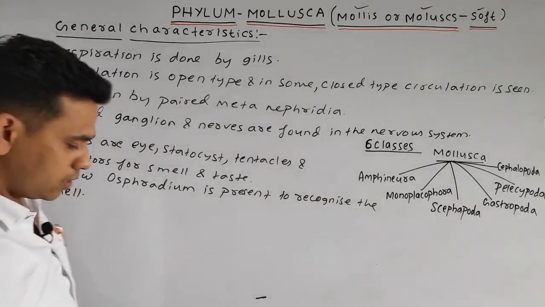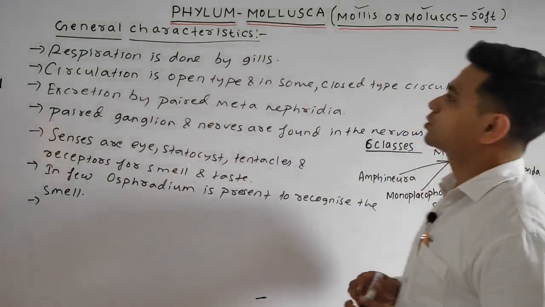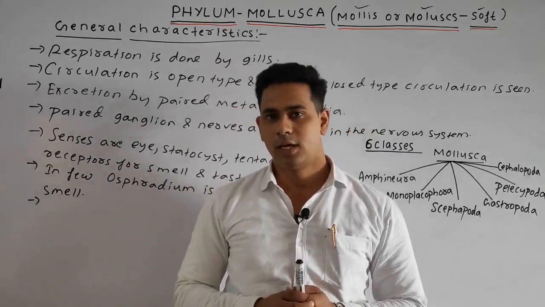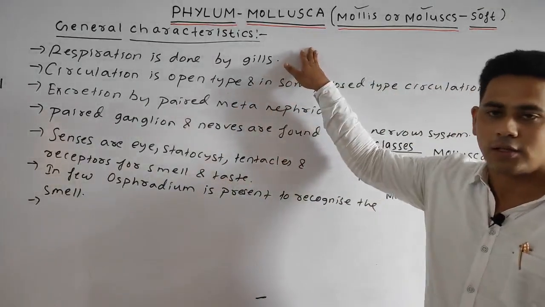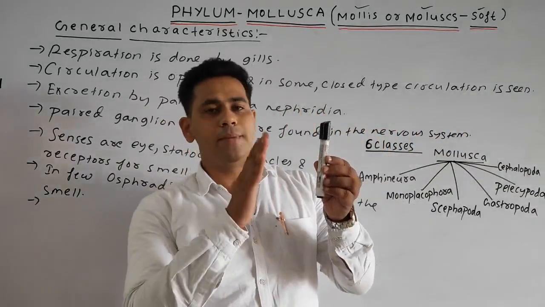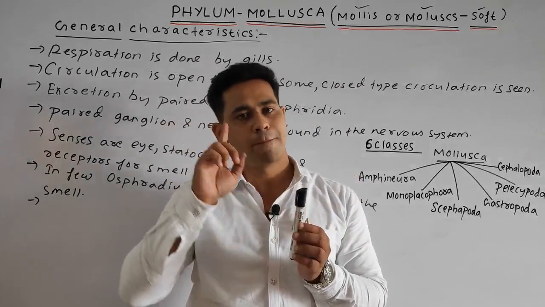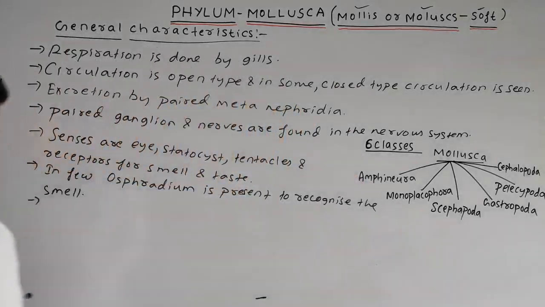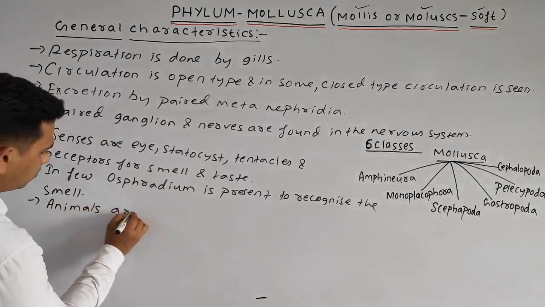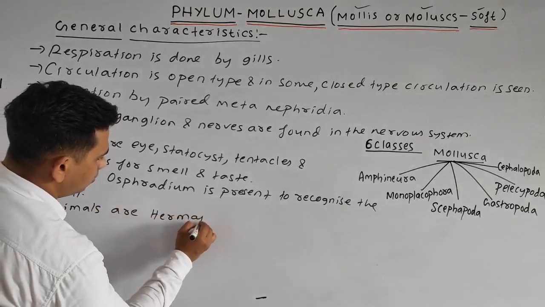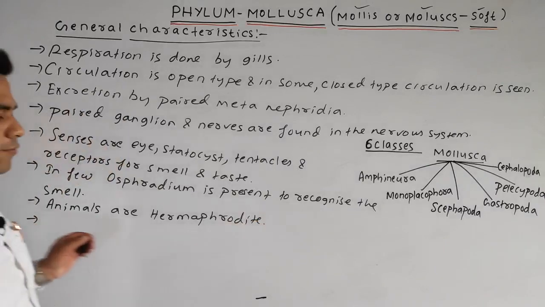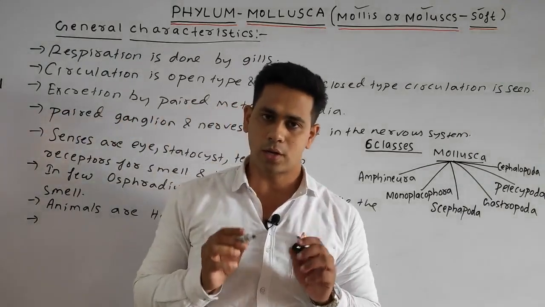Okay, next point. Are the organisms of Mollusca hermaphrodites, or dioecious? In Mollusca, the organisms are hermaphrodite. Hermaphrodite means the organism has both male and female reproductive organs in one organism. So we can write, these animals are hermaphrodite, having both male and female reproductive systems in one organism.